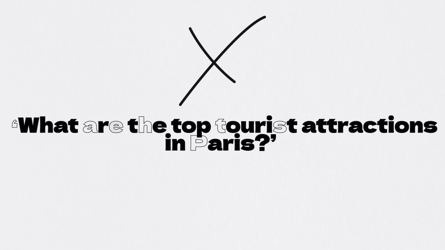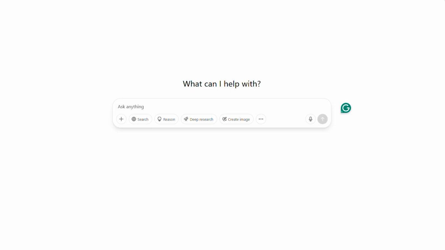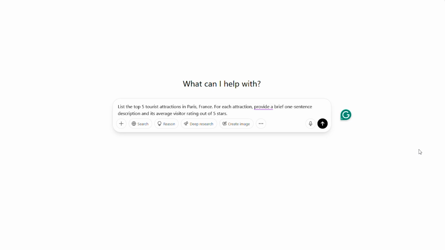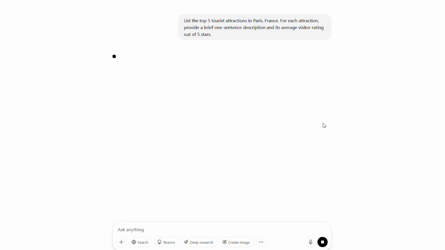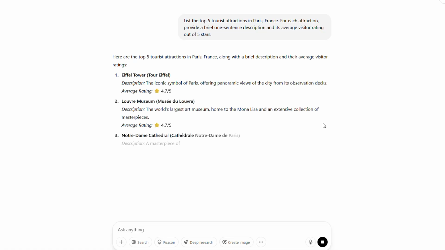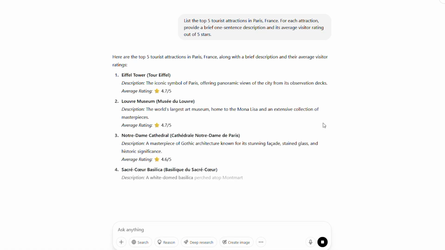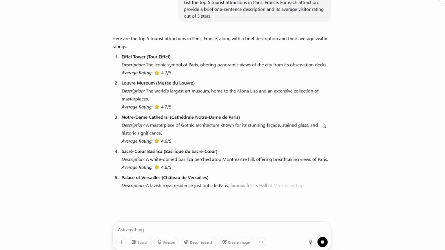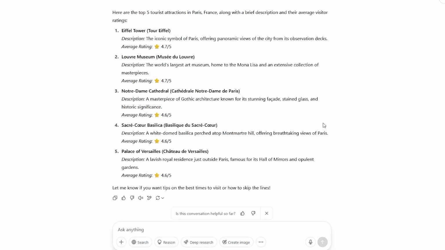For example, instead of just asking, "What are the top tourist attractions in Paris?" try, "List the top 5 tourist attractions in Paris, France. For each attraction, provide a brief 1-sentence description and its average visitor rating out of 5 stars." By specifying the desired format, you get a much more structured and immediately useful response.